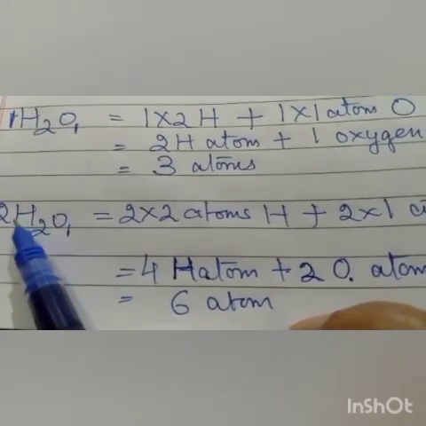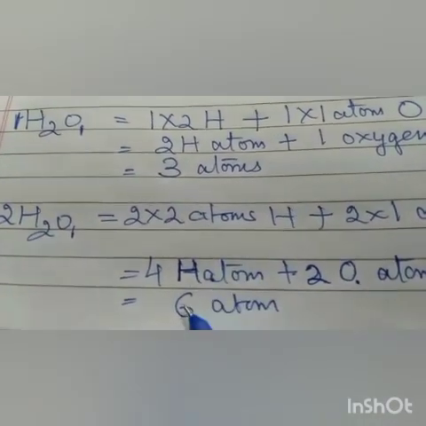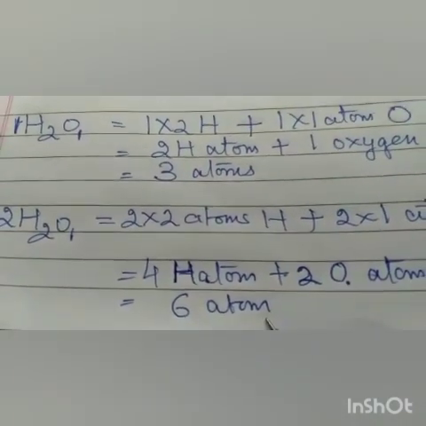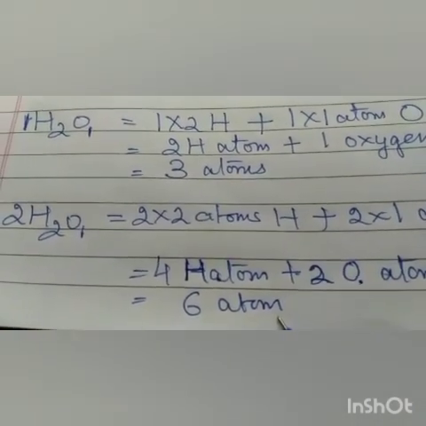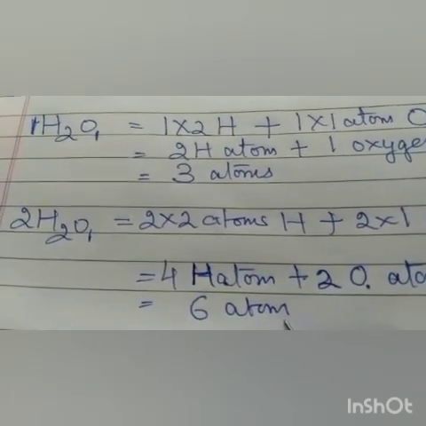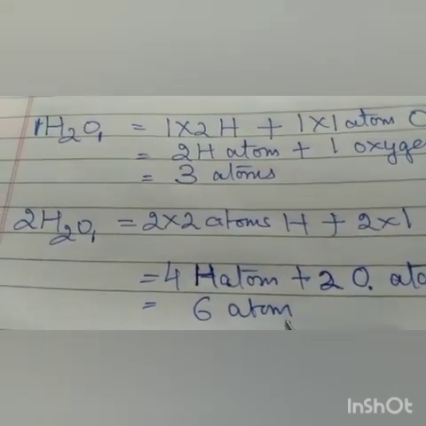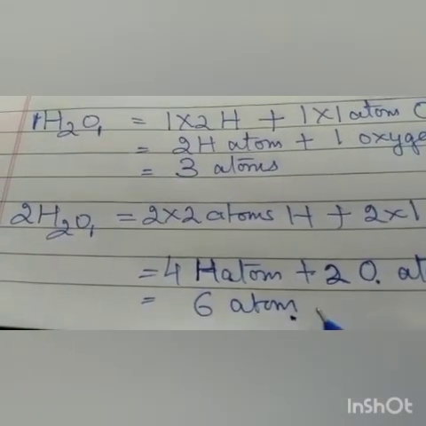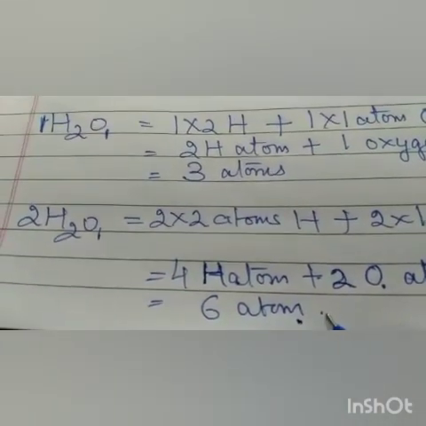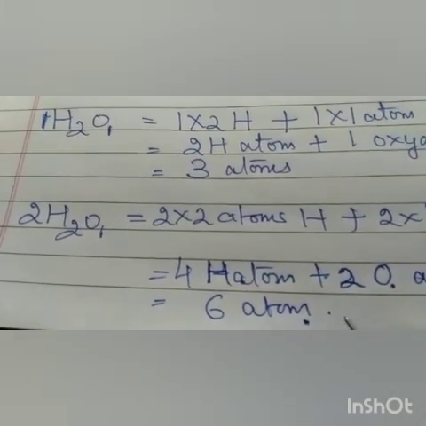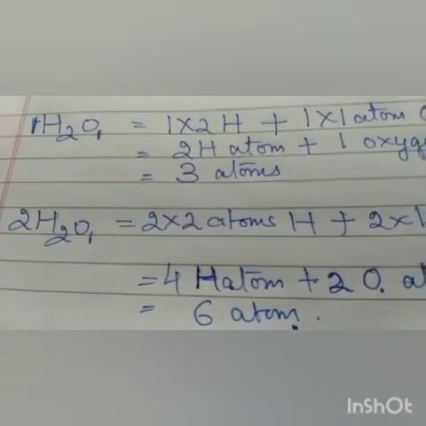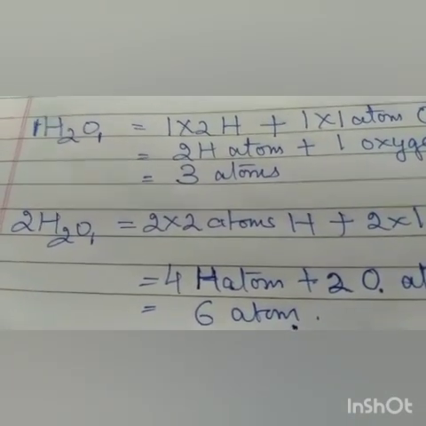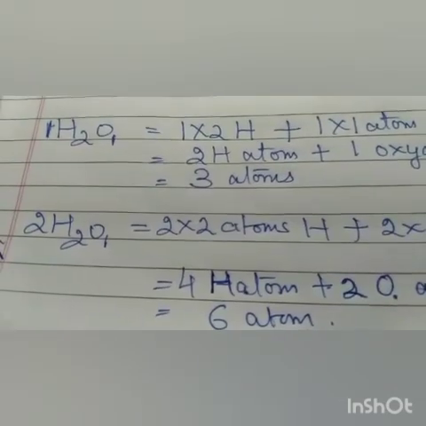See here, 2 molecules: 2 into 2, 4 hydrogen atoms, and 2 into 1, 2 oxygen atoms. So total atoms in 2 molecules of water is 6 atoms. So in 2 molecules of water, how many atoms are there? There are 6 atoms. 2 twos are 4, 4 hydrogen atoms and 2 oxygen atoms. I hope it is clear to everyone.